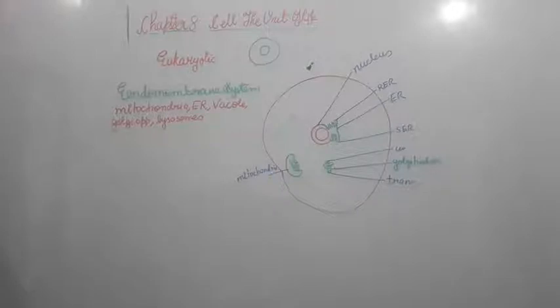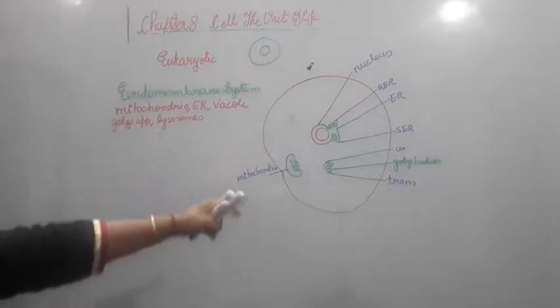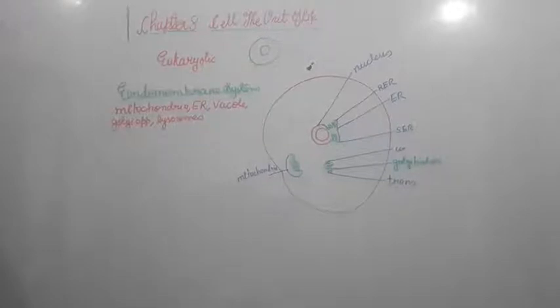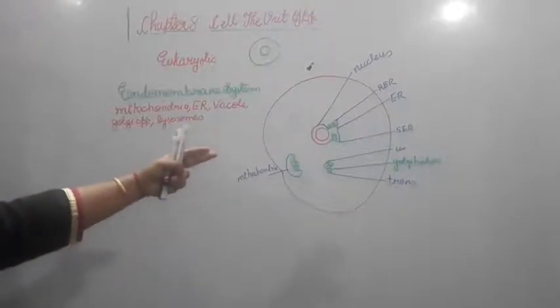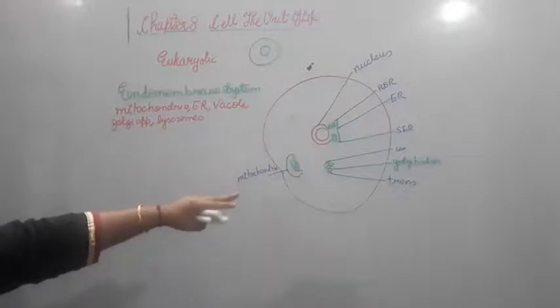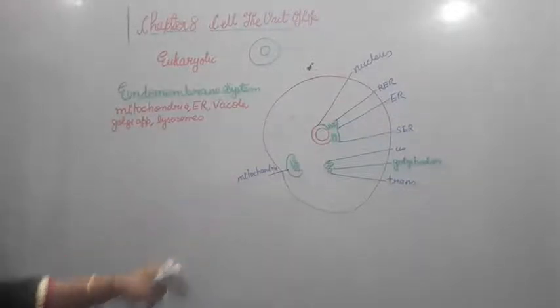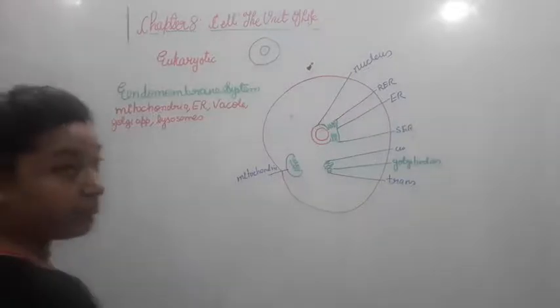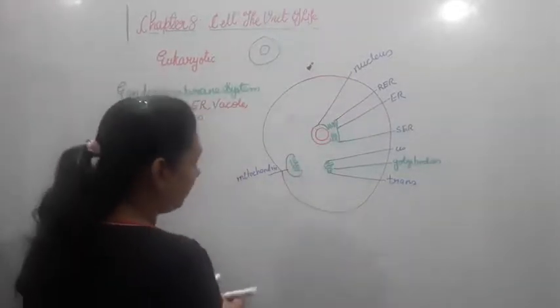So we have seen the nucleus, which is double membrane bound. We have seen the ER, the endoplasmic reticulum, with the smooth and the rough endoplasmic reticulum. We have seen the Golgi bodies, which have a section closer to the nucleus called cis, and the other one behind called trans. Now before that, let us see one more thing about the nucleus of our plant cell.